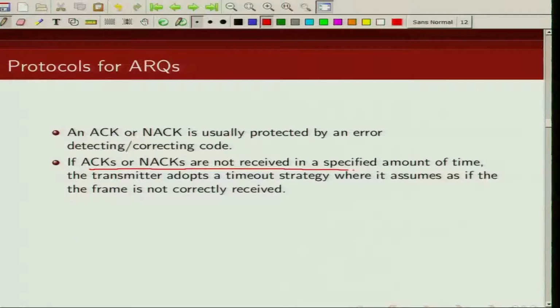Okay. So, if ACKs and NACKs are not received in specified amount of time, the transmitter adopts a timeout strategy where it will assume as if the frame is not correctly received.